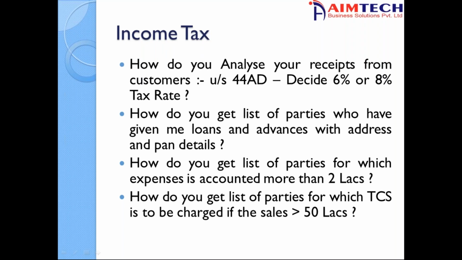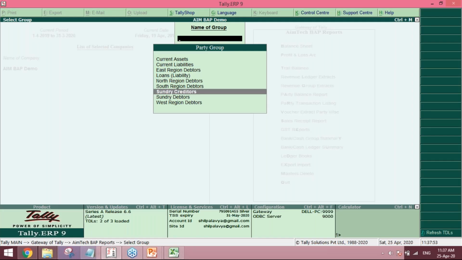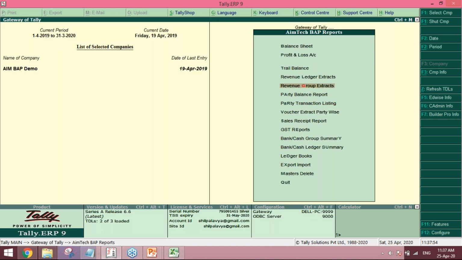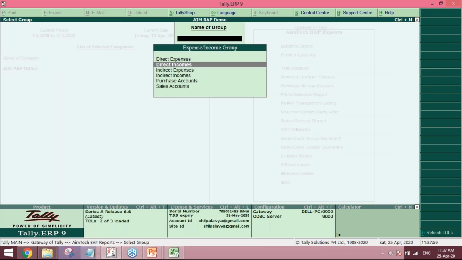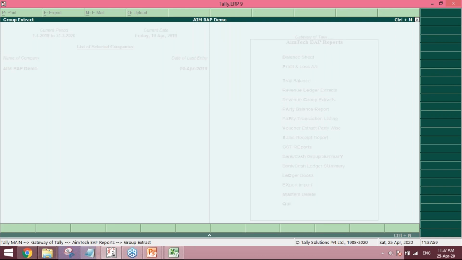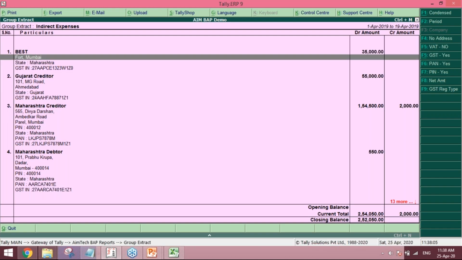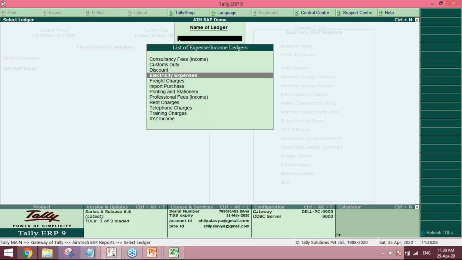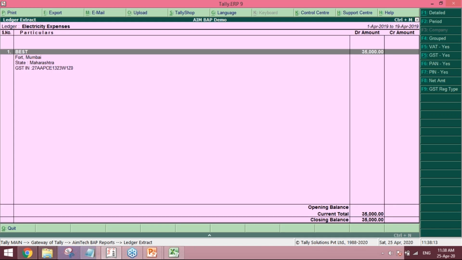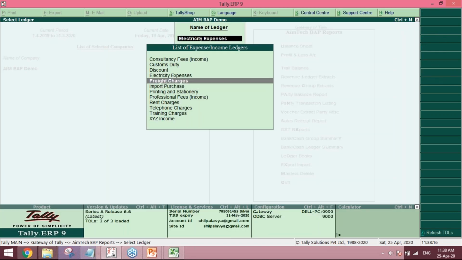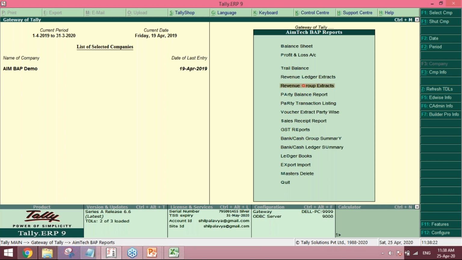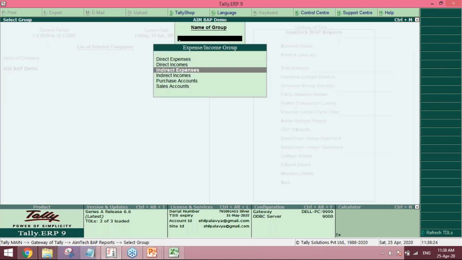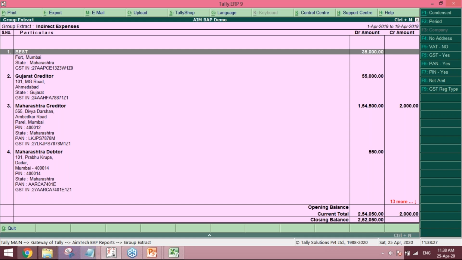And if you want to have the expenses more than 2 lakhs, what you can do is go to revenue ledger extracts or group extracts. I'll go to group extracts, indirect expenses, and you can find it here, or else if you go to the revenue ledger extracts, you can find the expenses, what the net total expenses from indirect expense was. Also, you can find out the GST registration type.